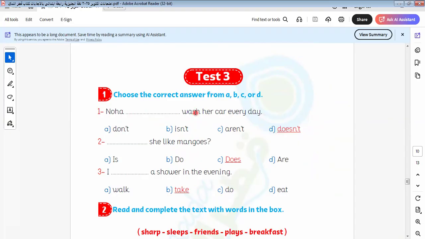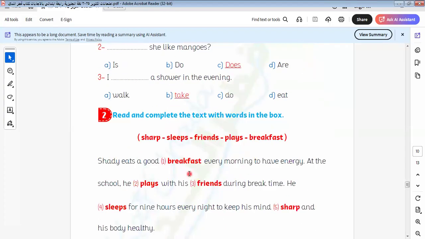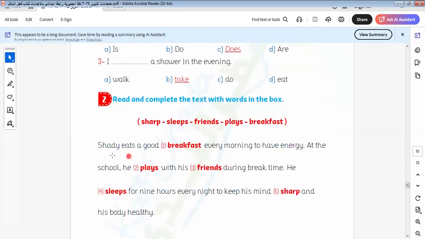As we know, when we use the present form, we add s. So with "does" or "didn't", we omit the conjugation of the verb. We must know this. Okay. She ___ like mangoes. It will be "does" here. I ___ a shower in the evening. I take a shower. Let's go to another item of the question.